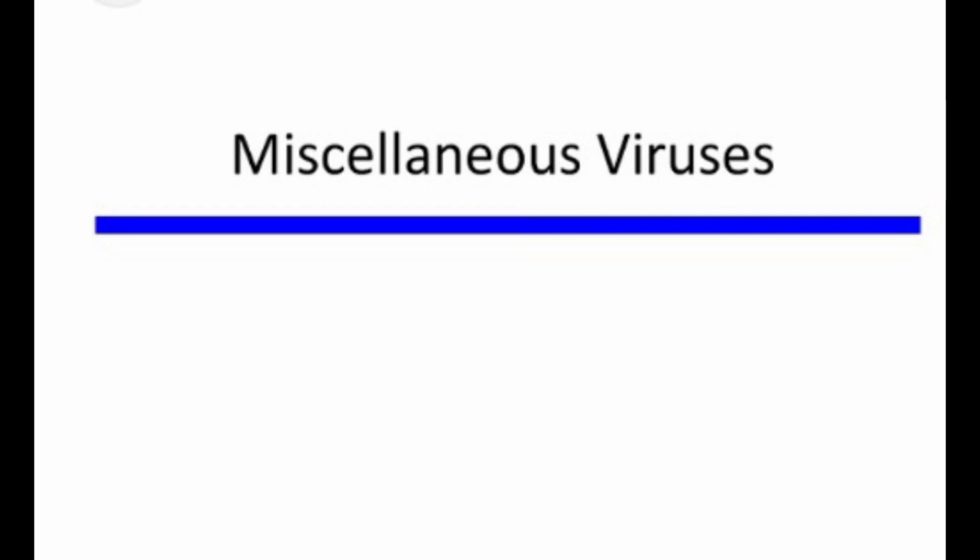Miscellaneous viruses: papovaviruses, papillomaviruses. This is an icosahedral, 55 nanometer diameter, non-enveloped virus which contains double-stranded circular DNA. There are 100 types of human papillomaviruses. Diseases: cutaneous wart, genital wart, recurrent respiratory papillomavirus, oral papillomavirus, cervical cancer.